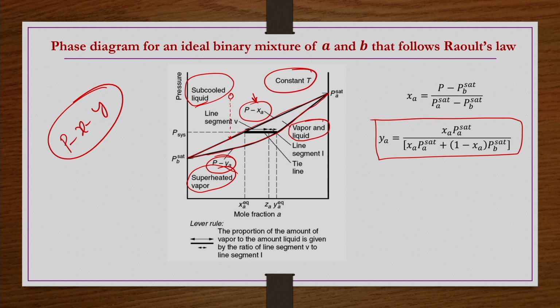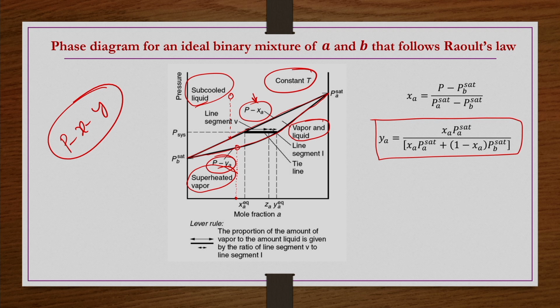That is the reason this PXA curve is also known as the bubble point curve, and the PYA curve is also known as the dew point curve. Let us say any composition YA you are having here, and gradually, isothermally at constant temperature, you are increasing the pressure. Initially it was superheated vapor, and as you gradually increase the pressure, condensate will start forming at a certain point. When the pressure touches this PYA curve, that is the point where the first dew is forming from this vapor phase.